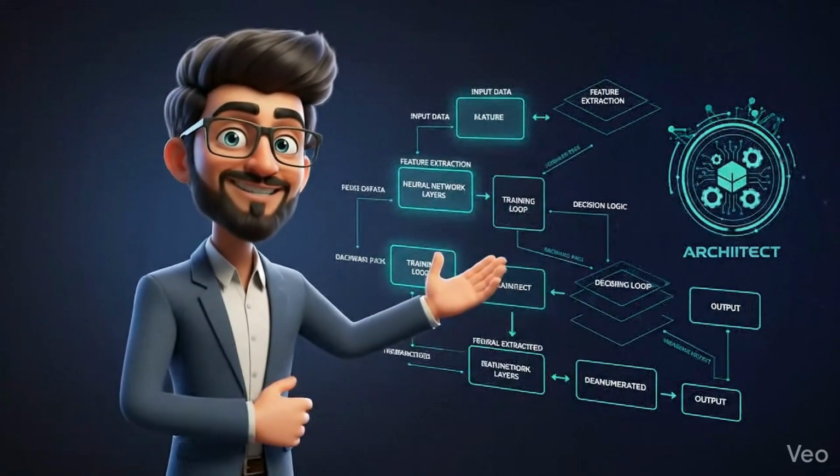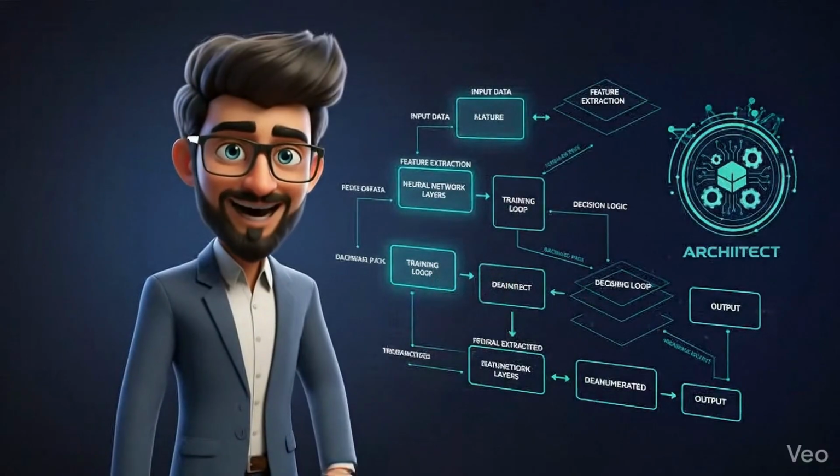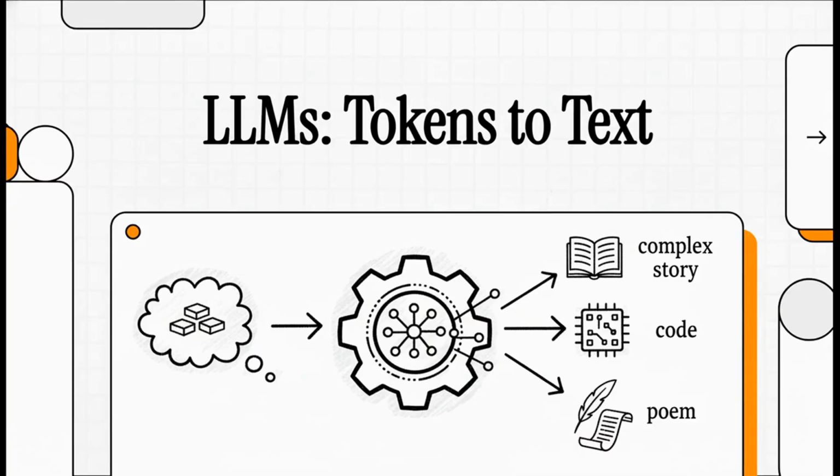Today, we're demystifying LLMs, from tokens to text generation. Let's dive in. You've probably wondered how a machine can take a simple prompt and just write a complex story, or a chunk of code, or even a poem. I mean, it really feels like magic, doesn't it? But it's not. Today, we're going to pull back the curtain on large language models, or LLMs, and show you exactly how they turn a few of your words into some pretty incredible text.